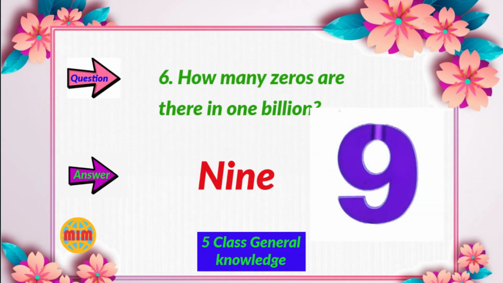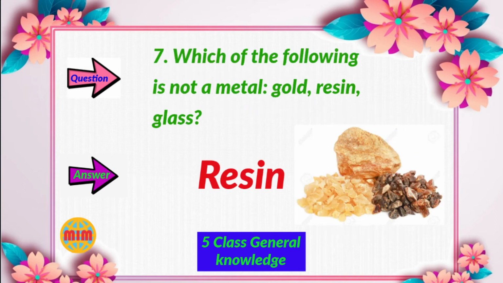Question number 6. How many zeros are in 1 billion? Your answer is 9 zeros. Question number 7. Which of the following is not a metal: gold, resin or glass? Your answer is resin, because resin is not a metal.